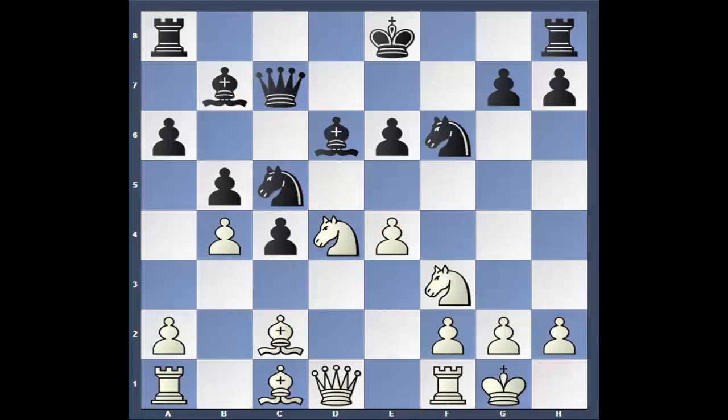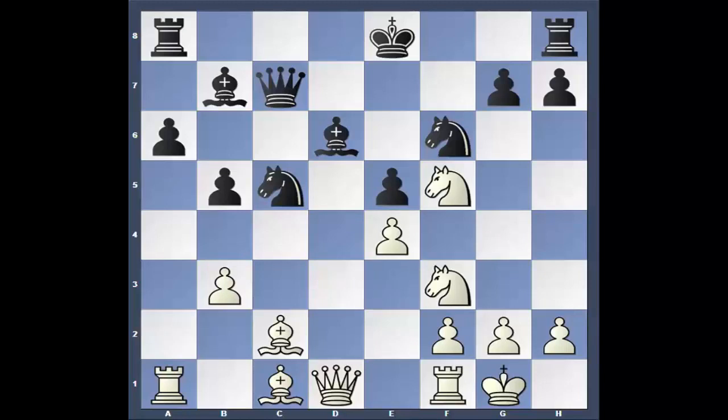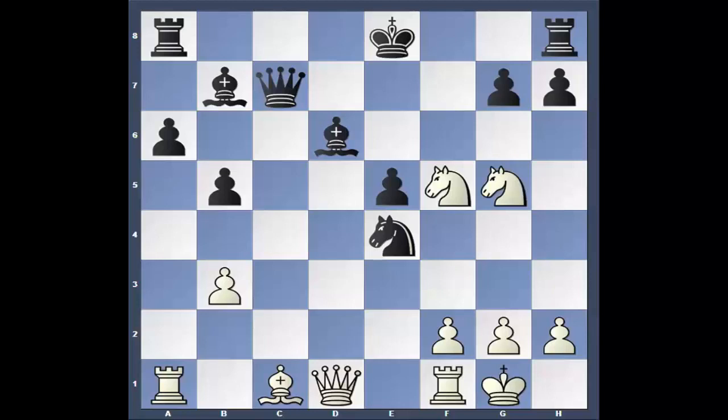b4, hitting the knight. Pawn takes en passant. a takes is the correct move, believe it or not, by almost a whole full point. a takes, e5, knight f5, knight c takes e4, bishop takes, knight g5.